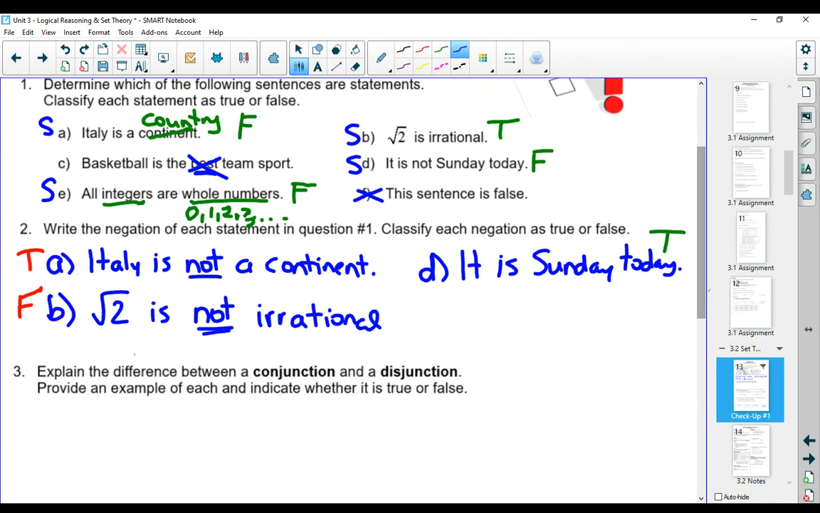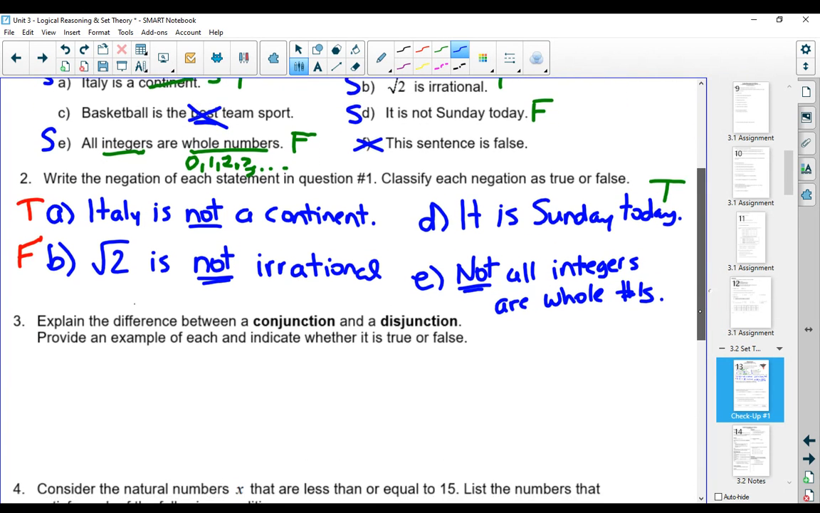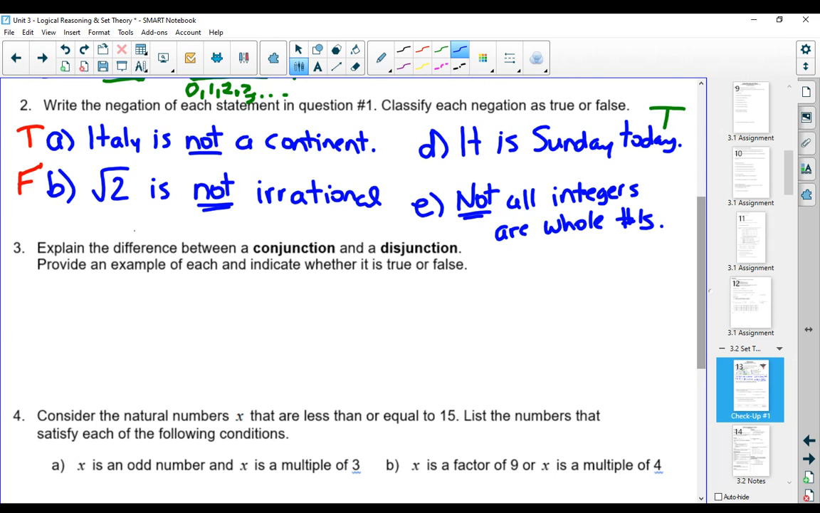And then for E, it says all integers are whole numbers. Well, this one can sometimes be a little bit tricky in terms of where you put the not. We want to negate all of the integers, so we would put the not at the beginning. Not all integers are whole numbers. All right, on to number 3. Explain the difference between a conjunction and a disjunction.